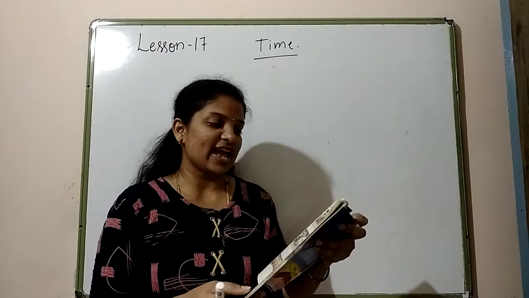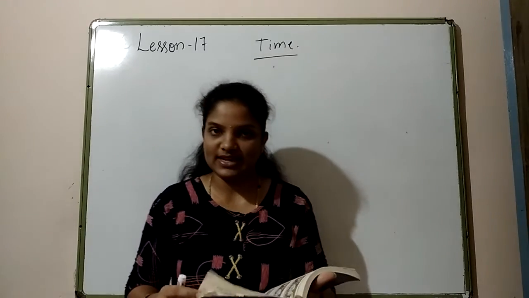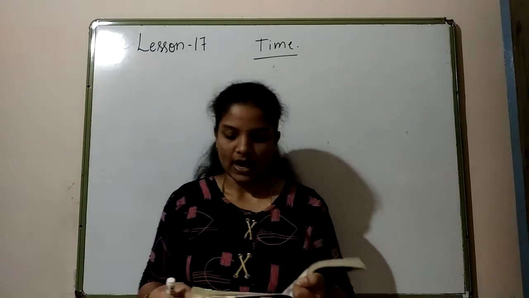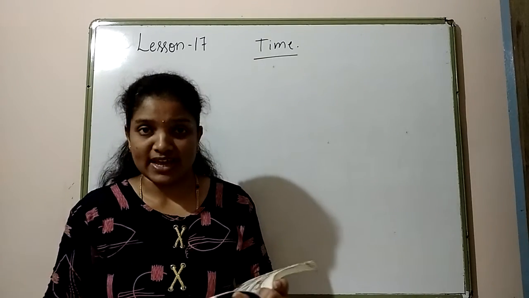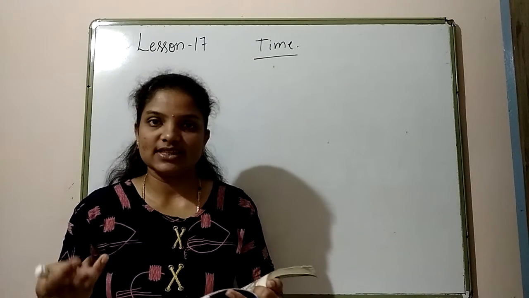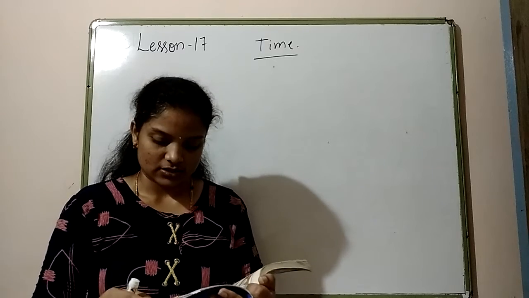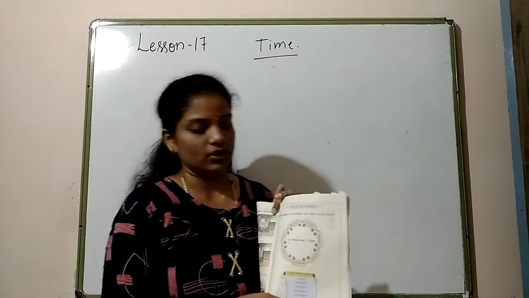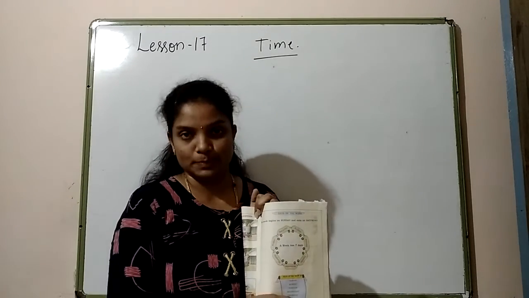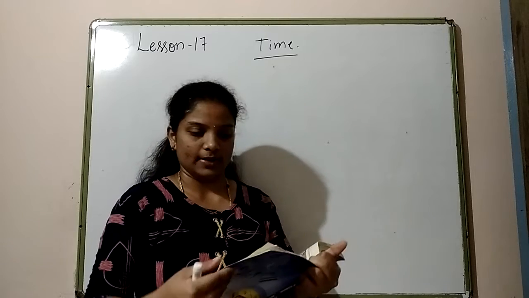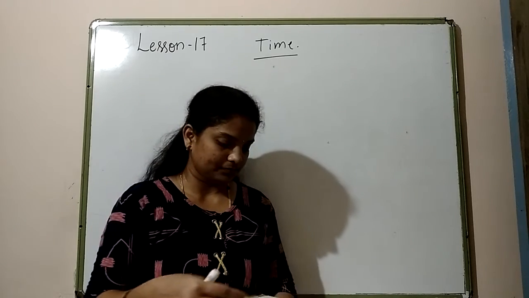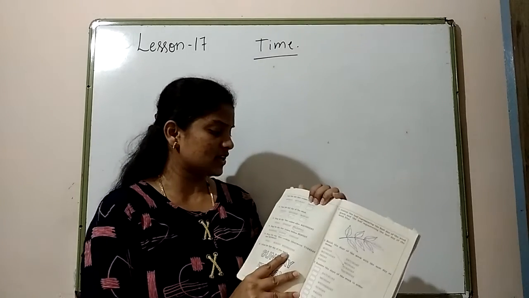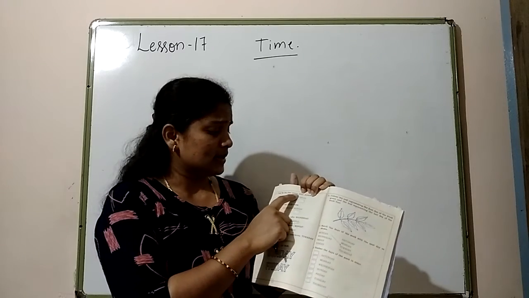So next comes days of the week. We already know 7 days are there in the week, and it starts from Sunday, Monday, Tuesday, Wednesday, Thursday, Friday and Saturday. So learn all the spellings of the days of the week. Okay. So here few activities are given. Tick the day that comes after Sunday.